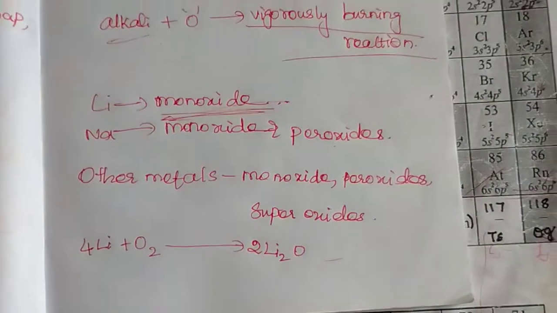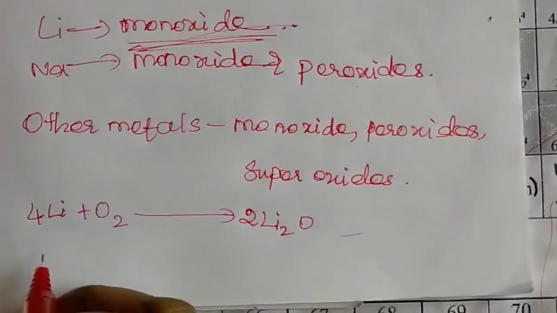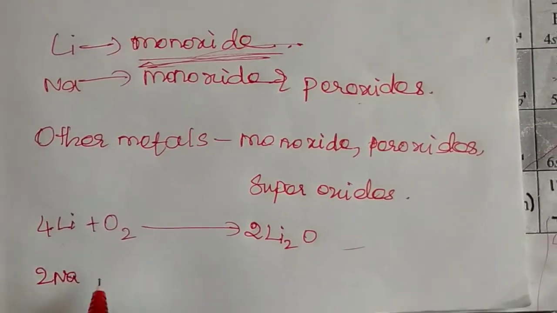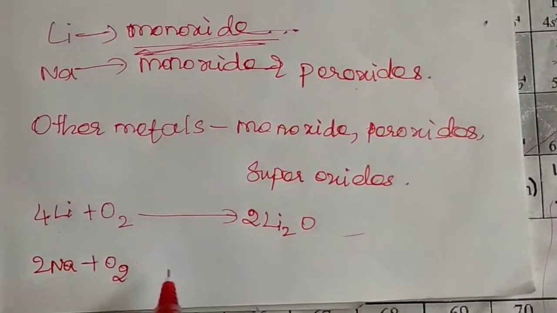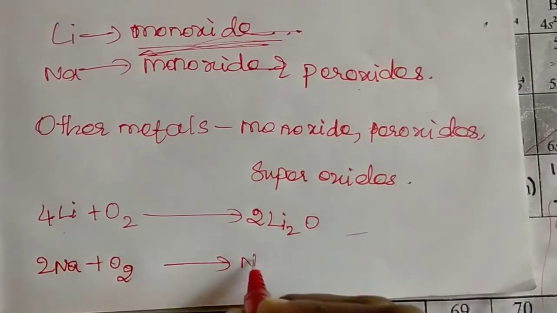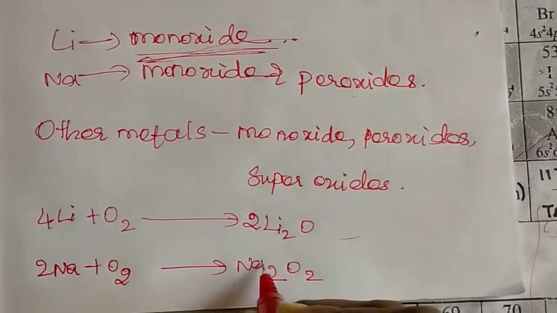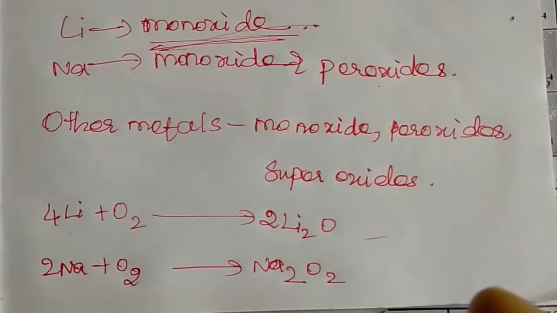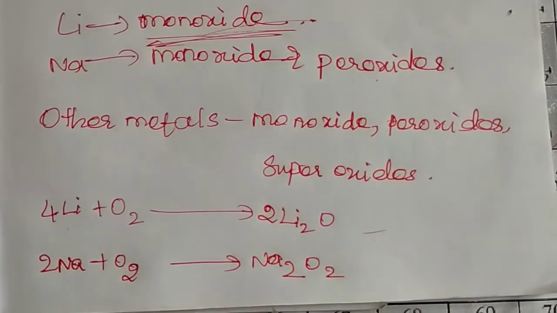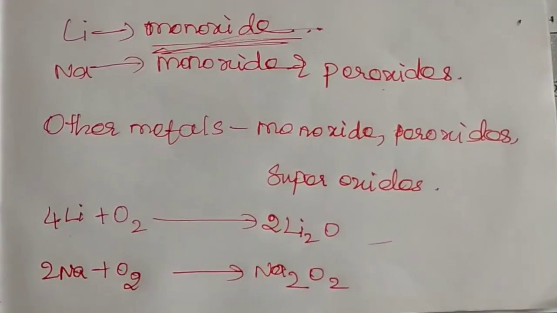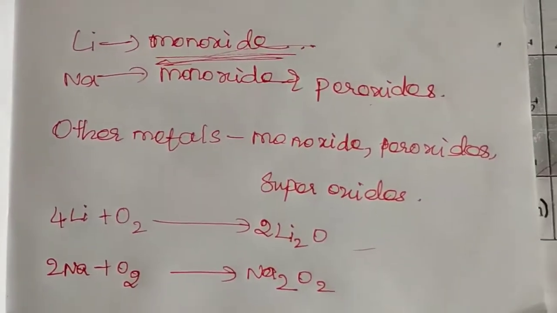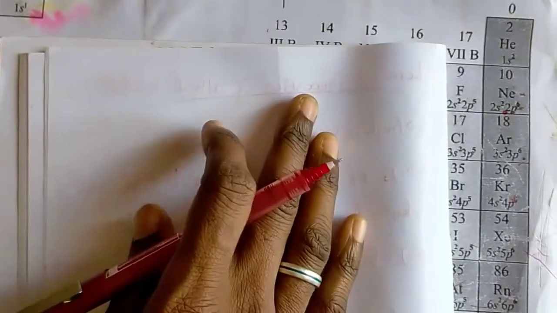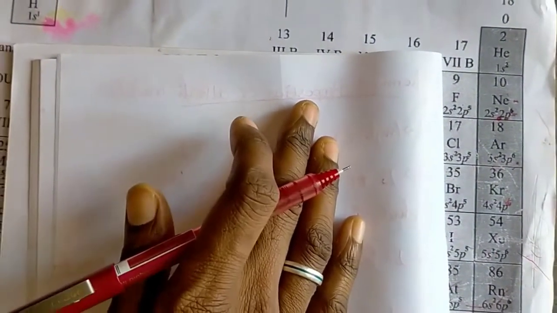And in the formation of sodium peroxide, 2 molecules of sodium react with oxygen and form Na2O2. What is the name of this compound? This is sodium peroxide. So sodium can form simple oxide and also peroxide, but it can't form superoxide.